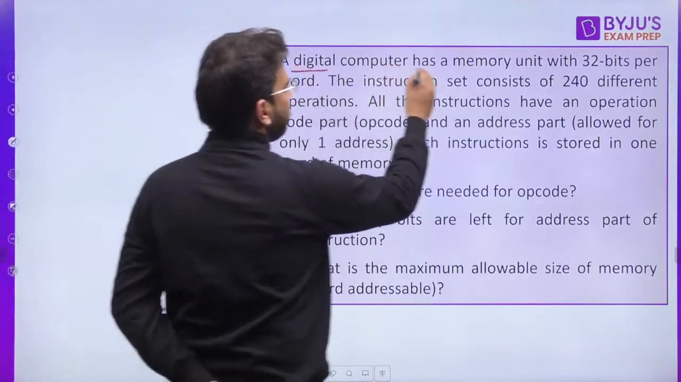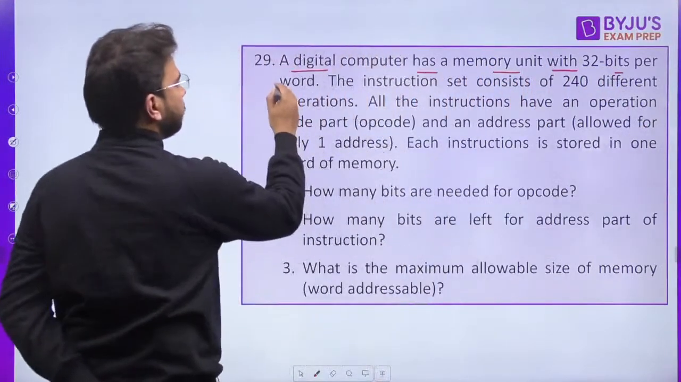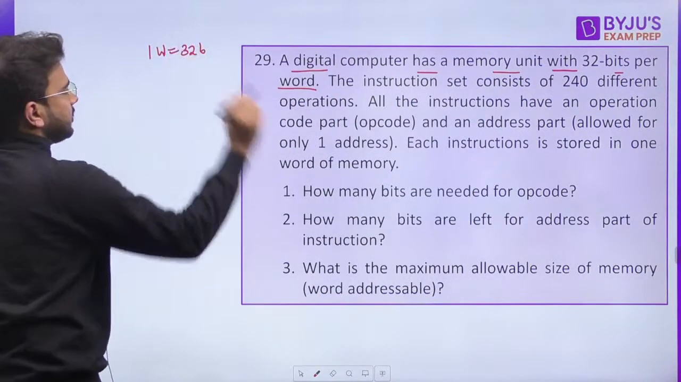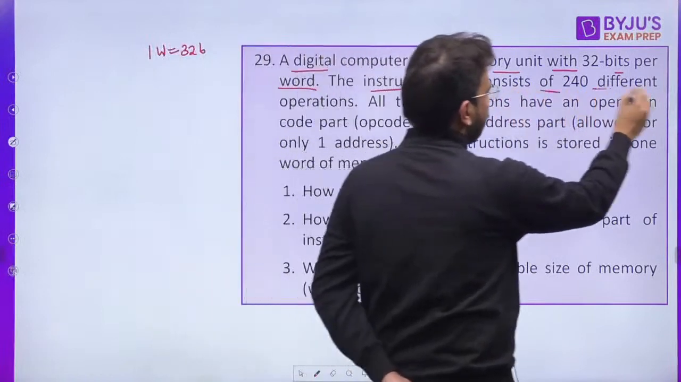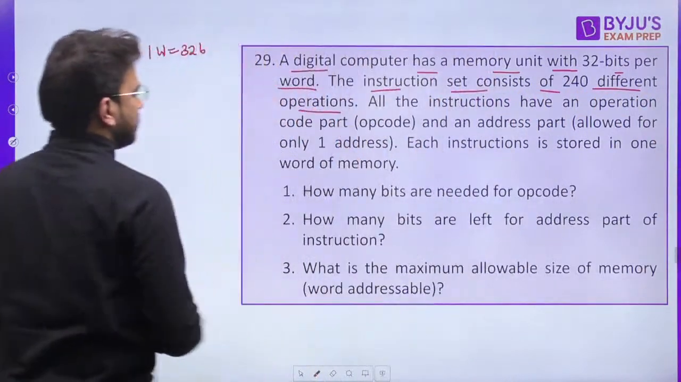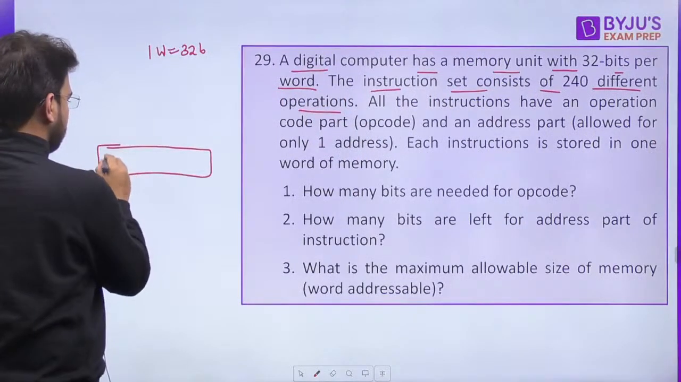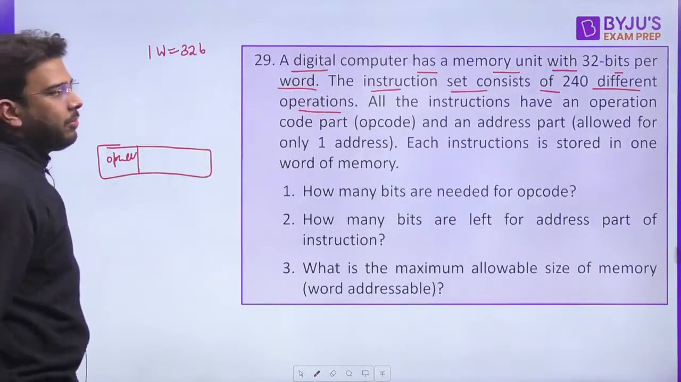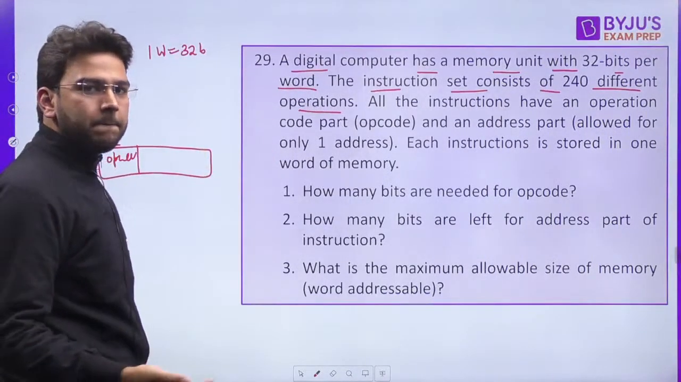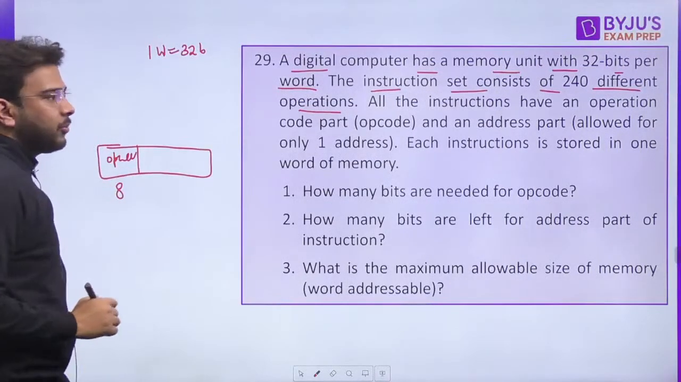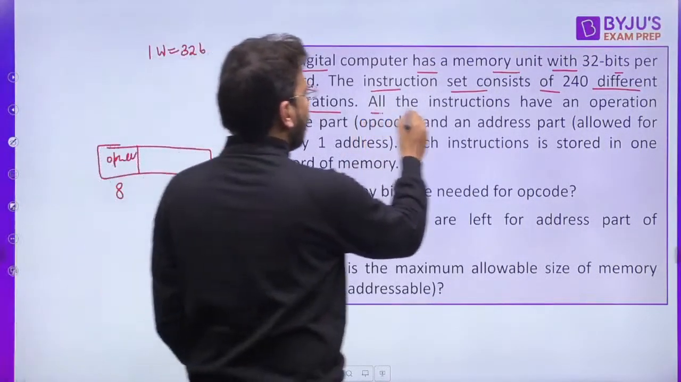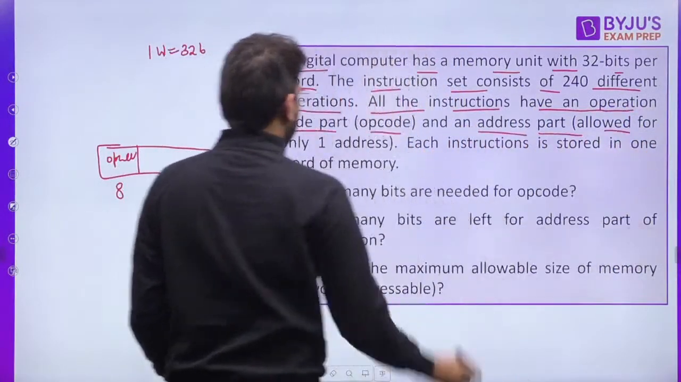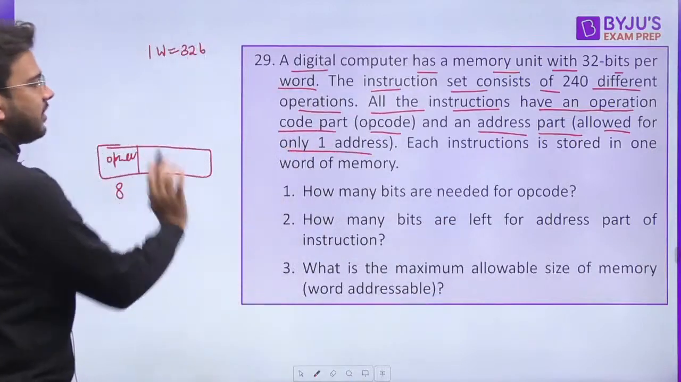Let's see. A digital computer has a memory unit with 32 bits per word. So it is given to you, one word is equal to 32 bits. The instruction set consists of 240 distinct operations. This is your opcode, right? And 240 distinct operations, that means how many bits required for opcode? 8 bits are required for opcode, because 2 raised to power 8 is 256. All the instructions have an operation code, opcode you can say, and address part allowed for only one address. That means you have only one address field.